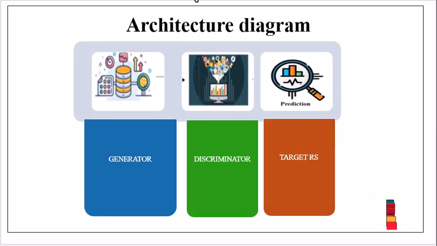Now let's move on to the architecture diagram. These three parts are very crucial for the attack. One is the generator, the other is the discriminator. These two take part in the attack, and the target system is the social media which we use, YouTube, TikTok, likewise.